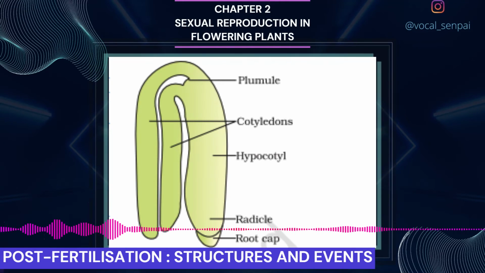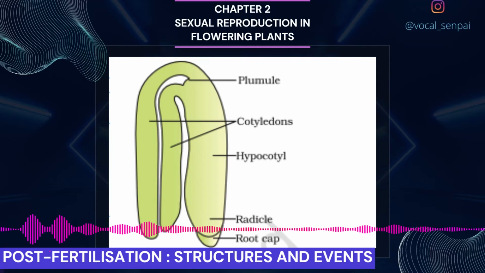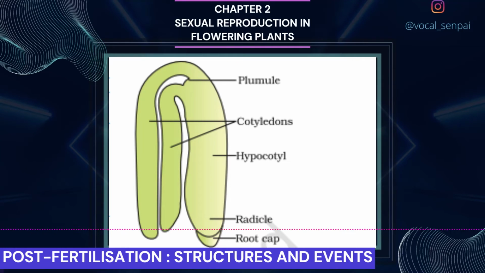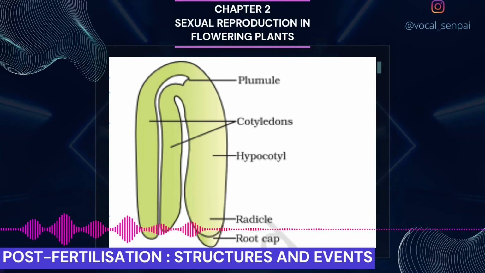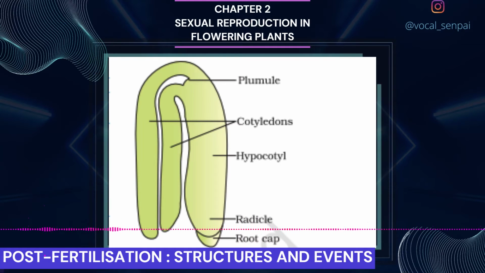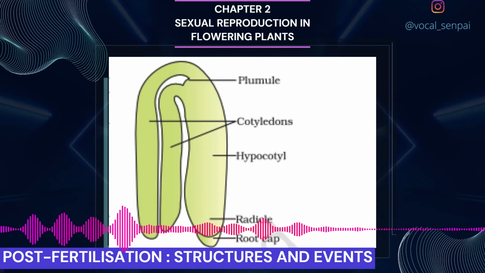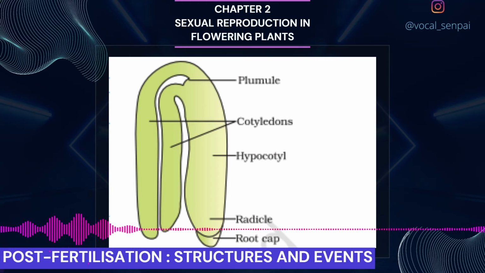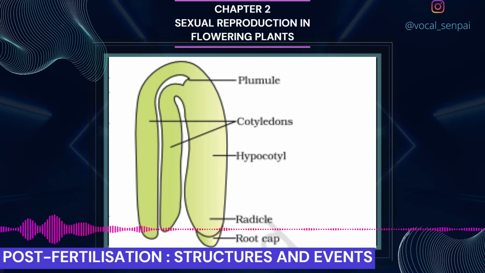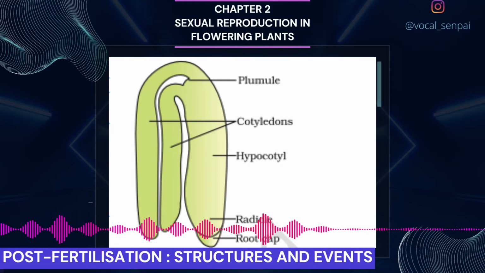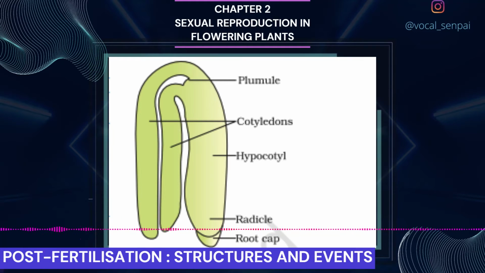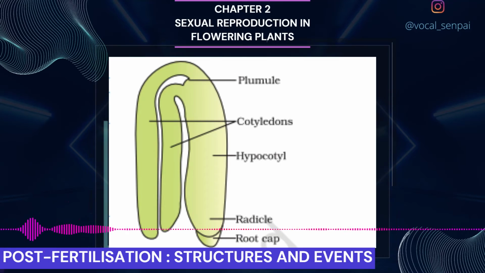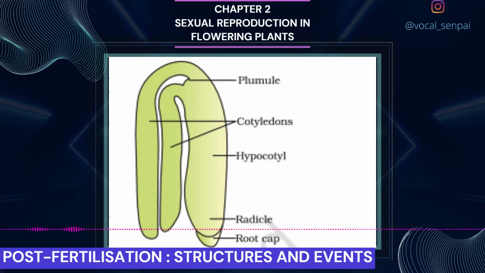The embryo develops at the micropylar end of the embryo sac where the zygote is situated. Most zygotes divide only after a certain amount of endosperm is formed. This is an adaptation to provide assured nutrition to the developing embryo. Though the seeds differ greatly, the early stages of embryo development, embryogeny, are similar in both monocotyledons and dicotyledons. Figure 2.13 depicts the stages of embryogeny in a dicotyledonous embryo.